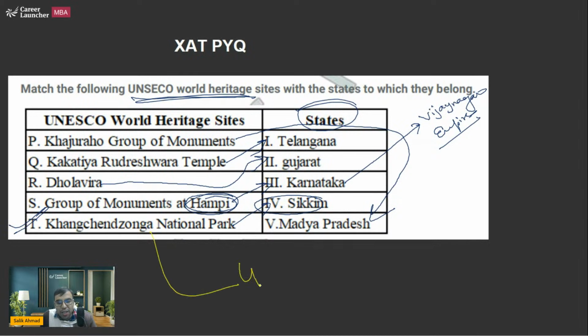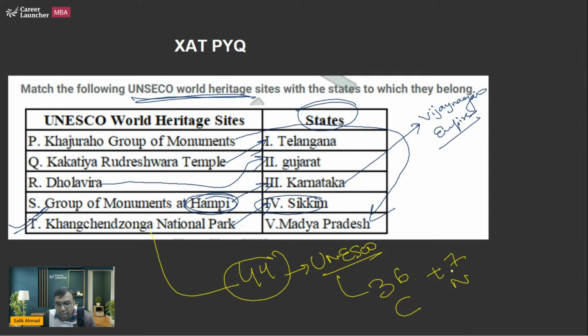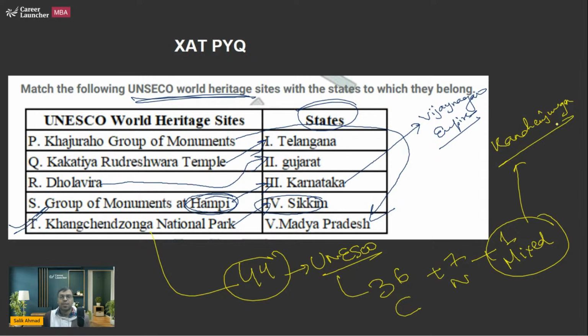We have a total of 44 UNESCO World Heritage Sites right now. I have told you to watch the video also. We have 36 cultural sites, 7 natural sites, and 1 mixed site. Mixed means both cultural as well as natural, and that one mixed site is Kanchenjunga, which is in Sikkim. Kanchenjunga is the third highest peak in the world after Mount Everest and the Karakoram K2 peak. So these are the basic things you should be knowing about.